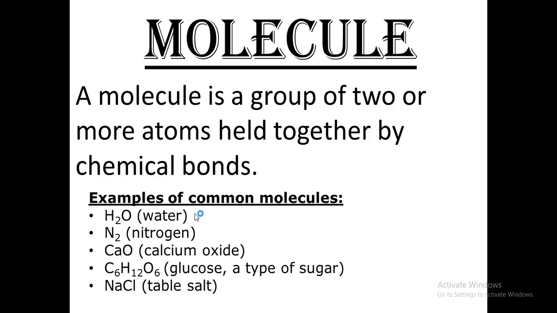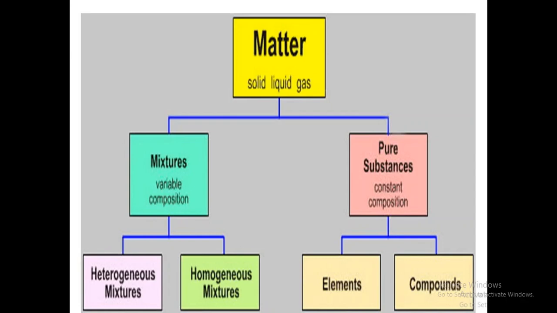Okay, here are some examples, children. H2O, which is water, is a molecule. Nitrogen, N2, is a molecule. Calcium oxide, and this is glucose. I think in the first lesson you learnt about this. This is a molecule of glucose. Table salt, the ordinary salt that we use in the kitchen. This is a molecule of salt, NaCl.